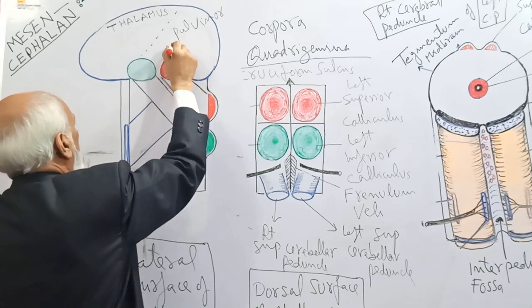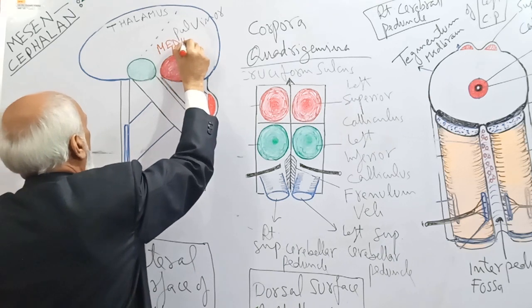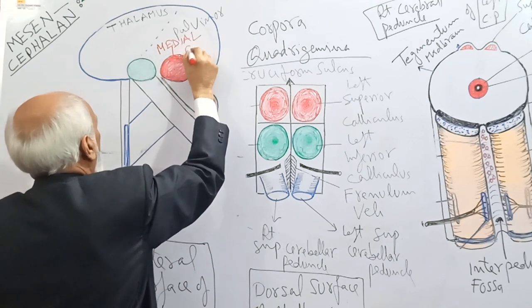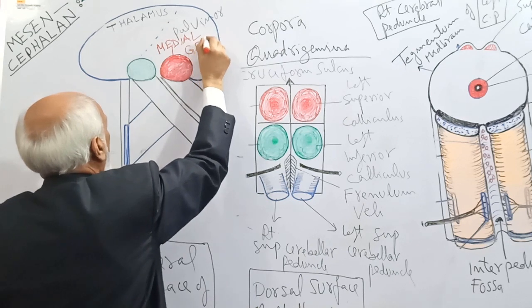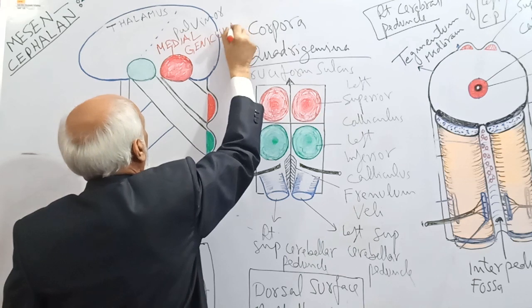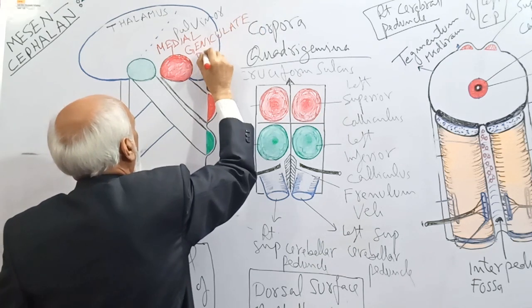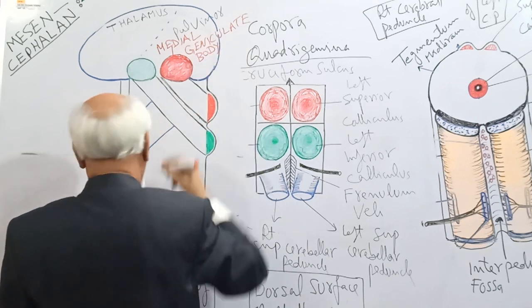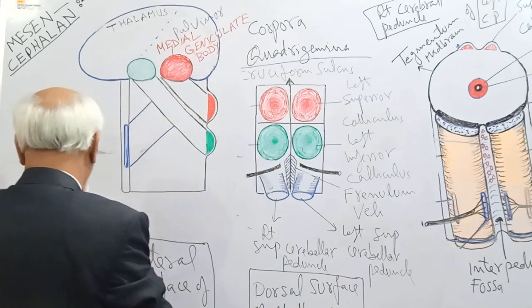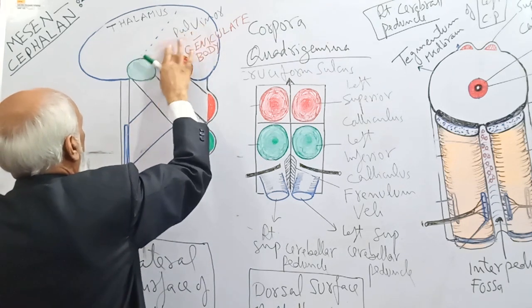This is the medial geniculate body. And this is the lateral geniculate body, sorry.